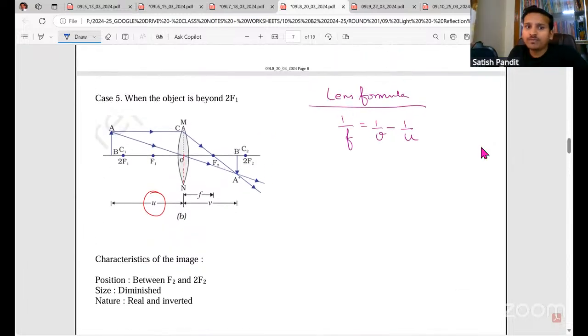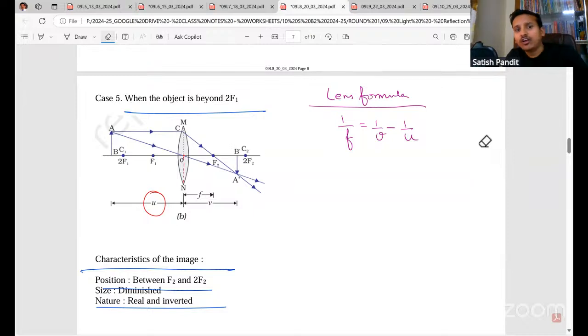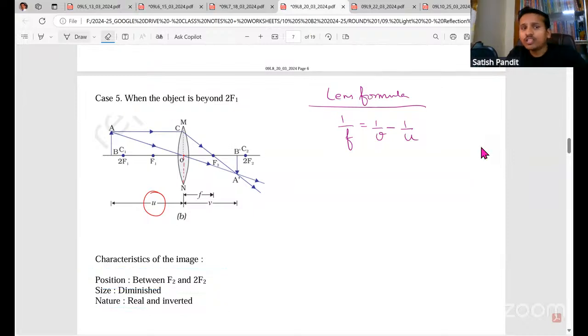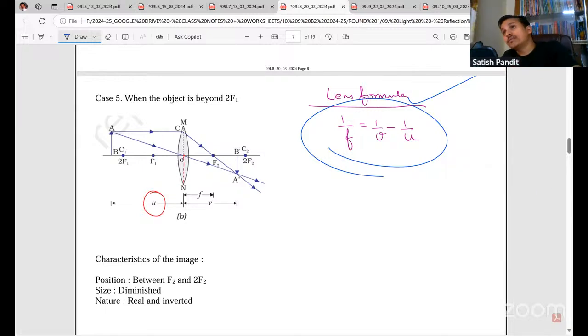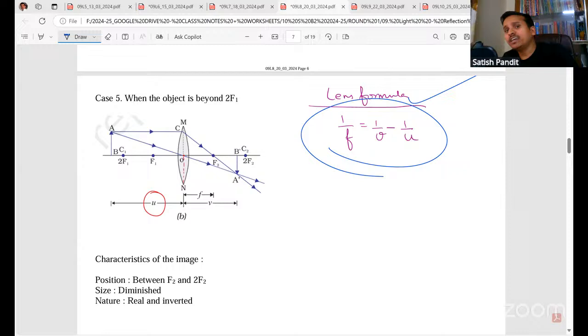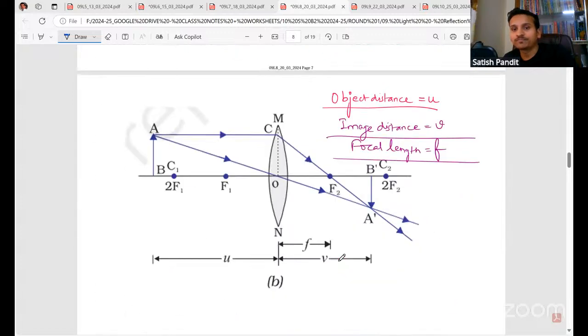Next, when the object is beyond 2F1, image is formed between F2 and 2F2. Okay. Now we know what is object distance, what is image distance, what is focal length. So in the case of lenses, all the three are related by the lens formula. So lens formula is 1 by F is equal to 1 by V. Please remember 1 by V comes first. Okay. 1 by V comes first and then only 1 by U. So 1 by V minus 1 by U. So 1 by F is equal to 1 by V minus 1 by U.